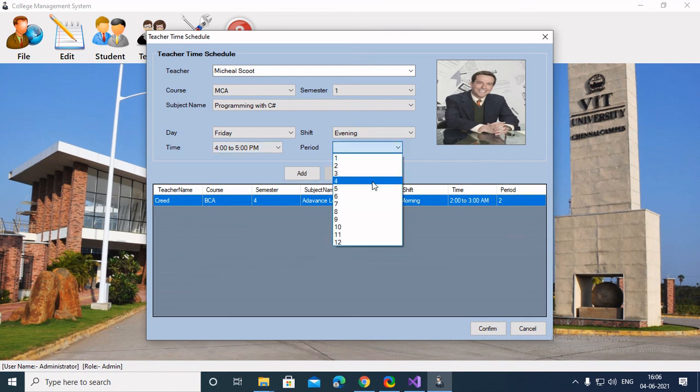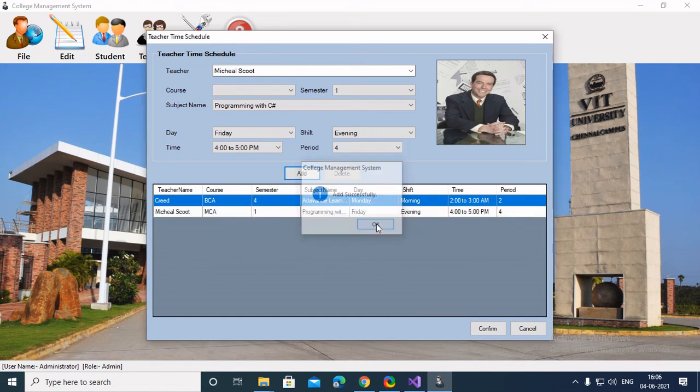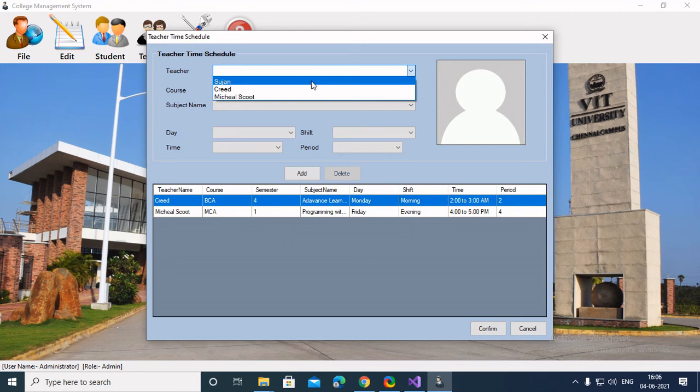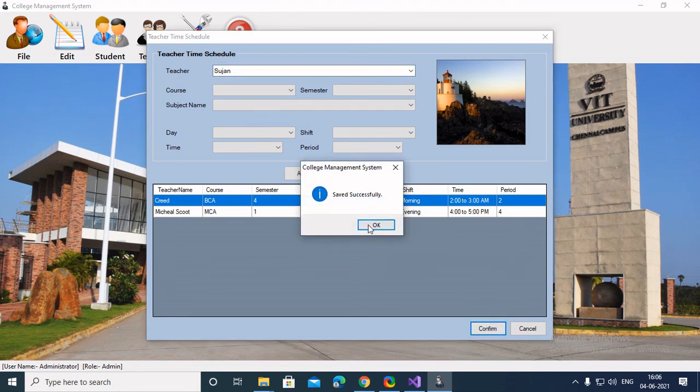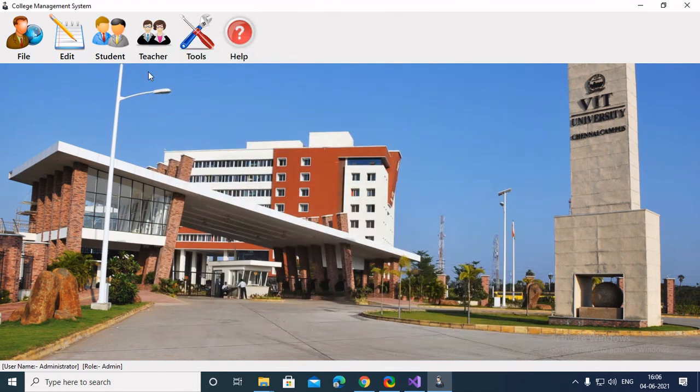And which period is it in the list for that day? Suppose fourth period. As you can see, we have added successfully. Now if you want, we can add multiple subjects for each teacher. So we'll just confirm, record saved successfully.